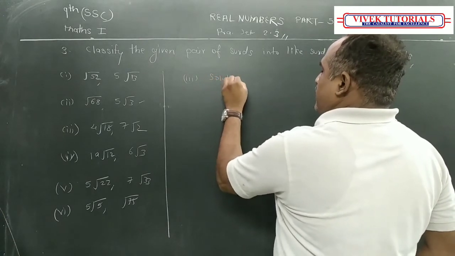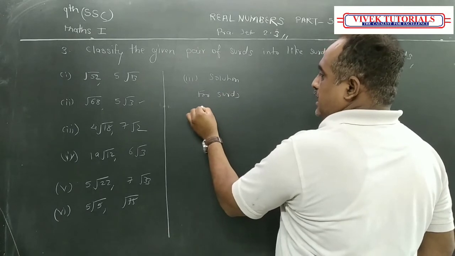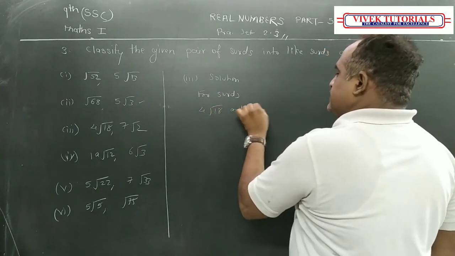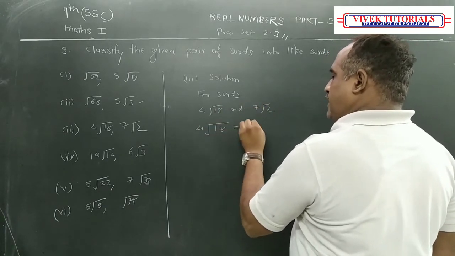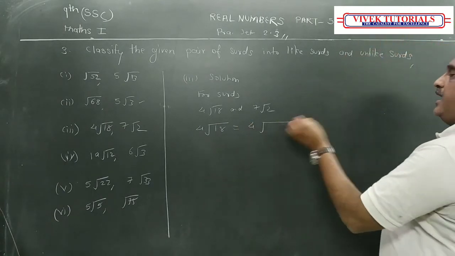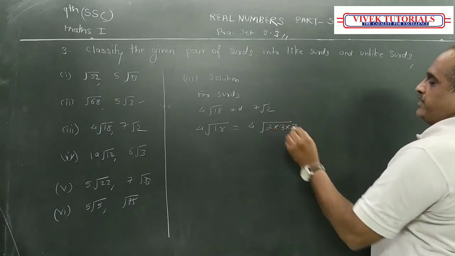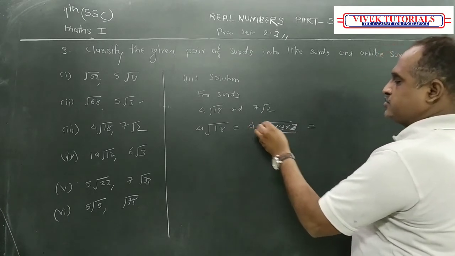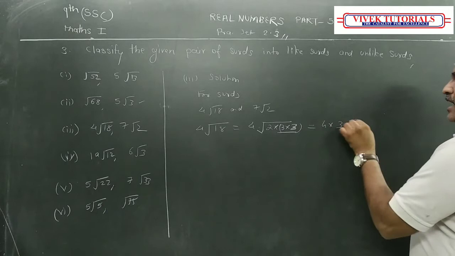Solution for surds. Which surds? 4 root 18 and 7 root 2. 4 root 18 is equal to 4 in bracket, AD के फैक्टर्स क्या निकलेंगे? So 2 into 3 into 3. Now see 3 into 3, order of surd is 2, तो ये बाहर निकल जाएगा. I'll get what? 4 into 3, अंदर आएगा 2.